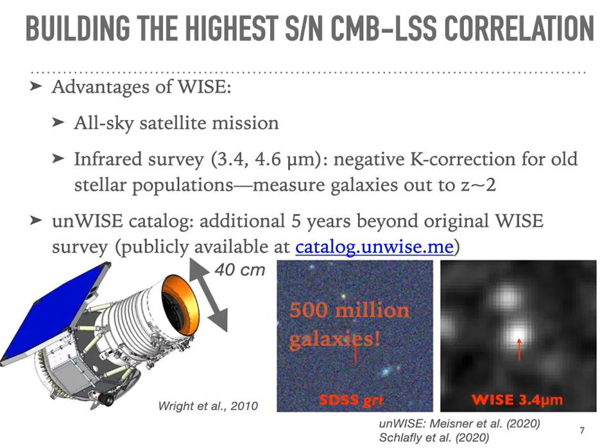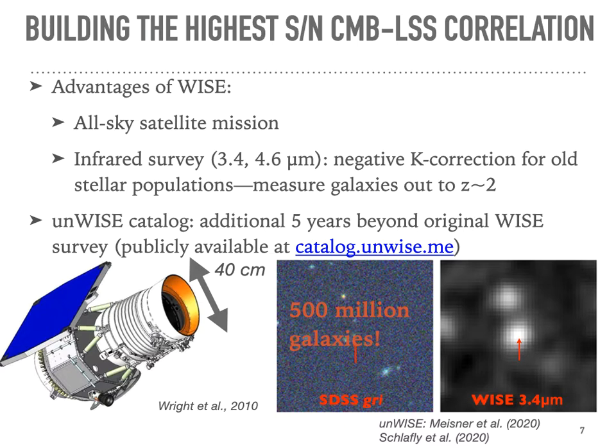The first is that it's an all-sky mission. And this means that we can take advantage of the fact that this synergizes well with our best CMB lensing maps, which are coming from the all-sky Planck mission. This is a big advantage over optical surveys, which typically cover only one of the two hemispheres. So this is basically a root 2 gain by using WISE.